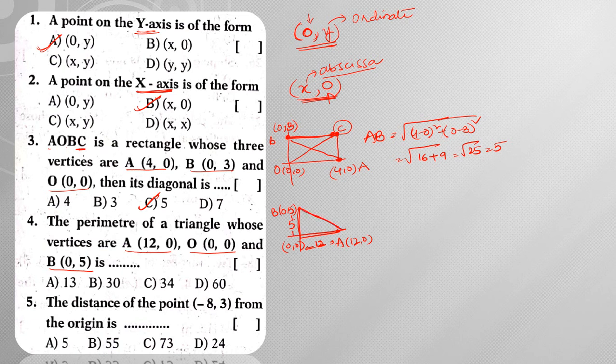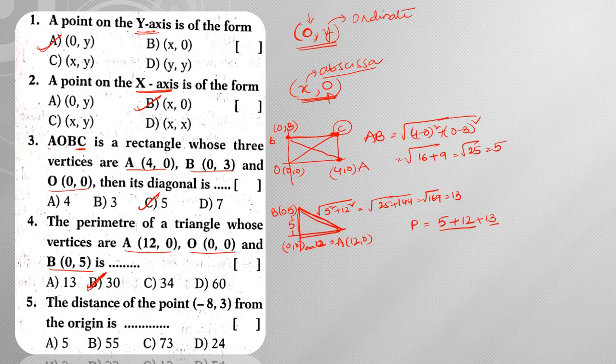Then what about the length of the hypotenuse? The length of the hypotenuse is the square root of the sum of the squares of the other two sides. So the square root of 5 square plus 12 square, which gives 25 plus 144, which is root 169, equal to 13. Now the perimeter is 5 plus 12 plus 13, which is 30. Hence the answer is 30.